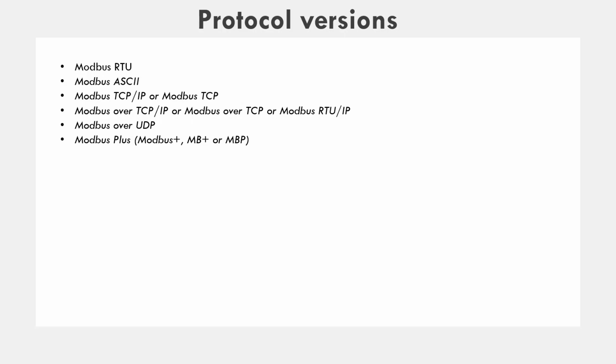Next version is Modbus over UDP. Similar to TCP/IP, this is another version of Modbus that communicates using the UDP protocol over the IP network. And the latest one is Modbus Plus. This is proprietary to Schneider Electric, and unlike the other variants, it supports peer-to-peer communication between multiple masters. But it requires a dedicated coprocessor to handle the fast HDLC link token rotations. It uses twisted pair at a speed of 1 megabit per second and includes transformer isolation at each node.